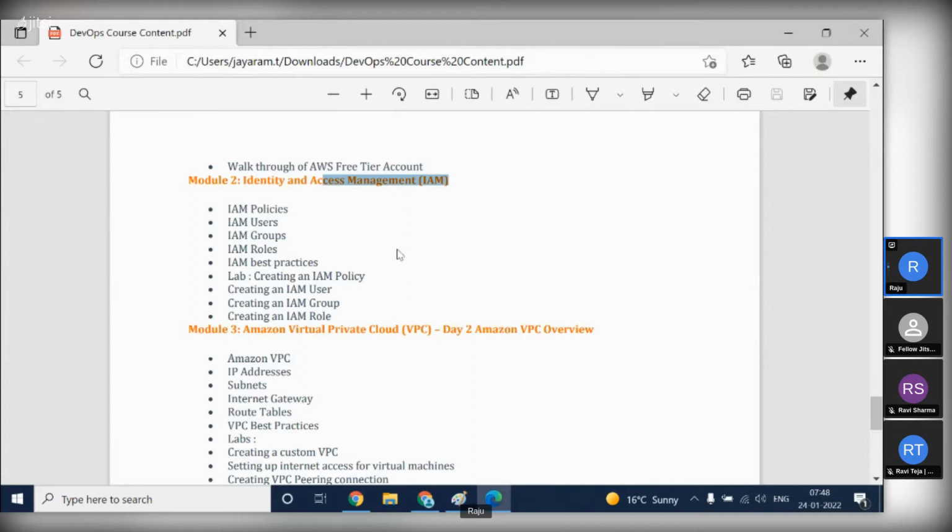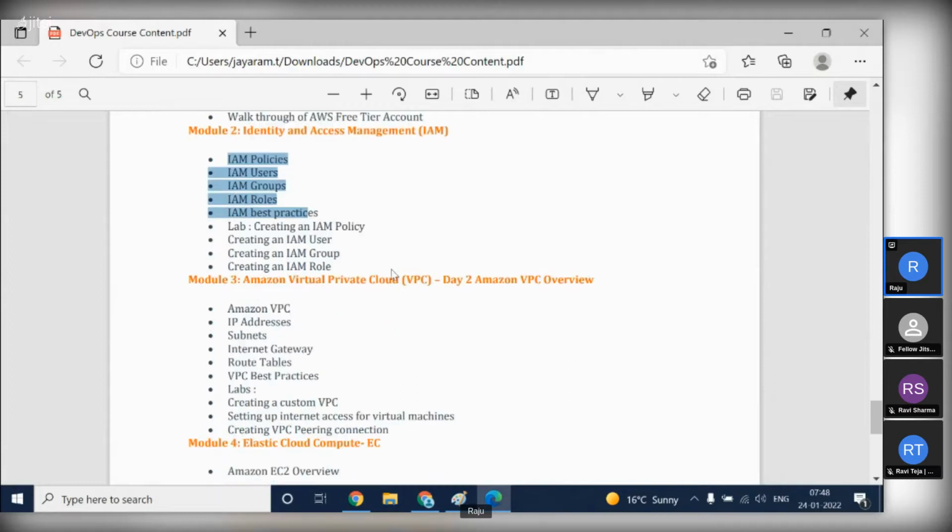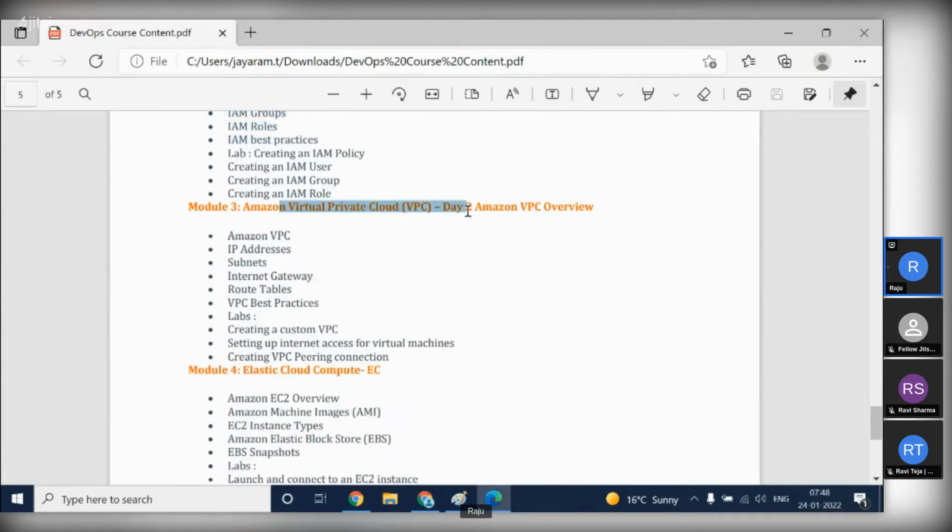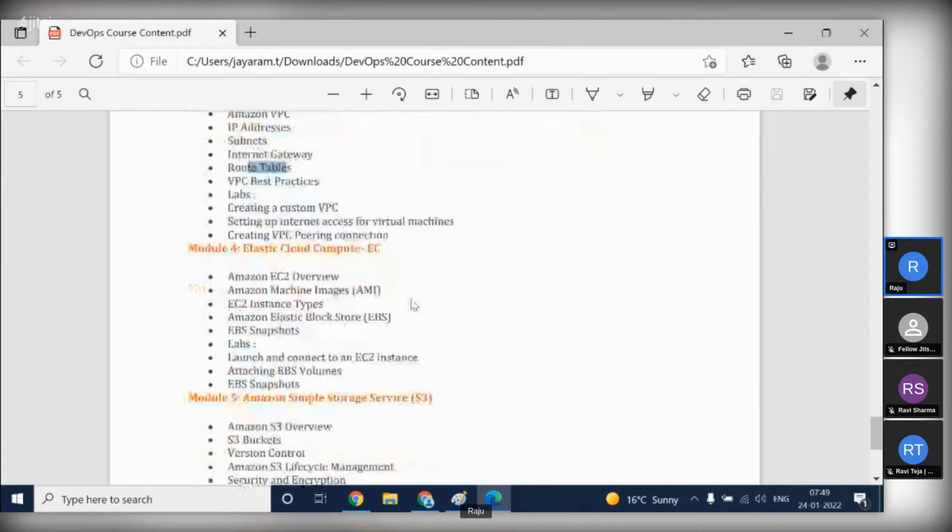You don't give all permissions, right? You will give only some permissions, only read permissions or write permissions. So by using IAM roles, you have to give those restrictions. Here you learn virtual private cloud, VPCs, how to create VPCs, IP address subnets, internet gateways, route tables, everything.